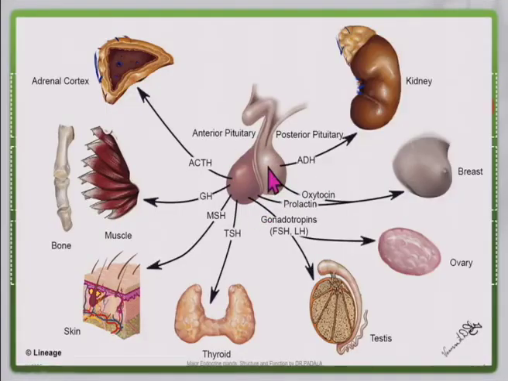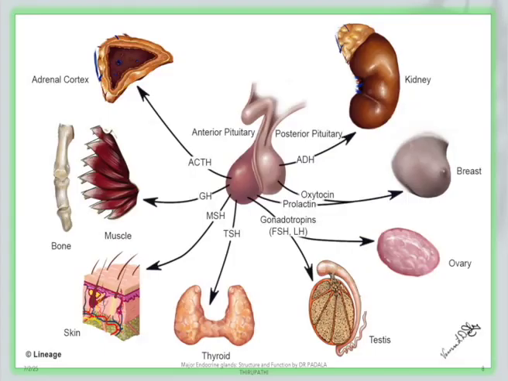This is the pituitary gland, and on the left side I am showing the anterior part of the pituitary gland. It secretes ACTH, adrenocorticotropic hormone, growth hormone, melanin stimulating hormone and thyroid stimulating hormone. These hormones are released from the anterior part of the pituitary gland, whereas the posterior part releases antidiuretic hormone and oxytocin, which we observe in this image.